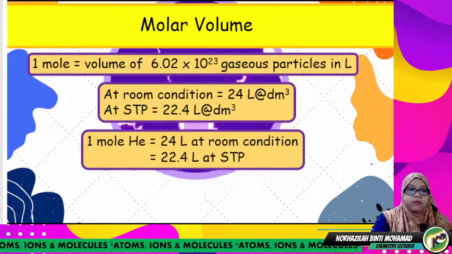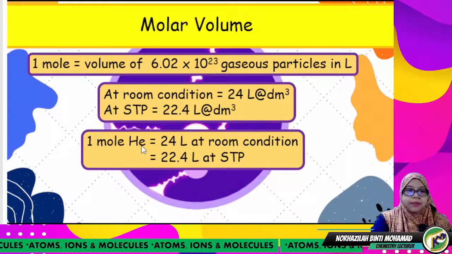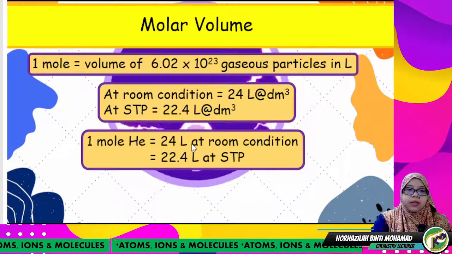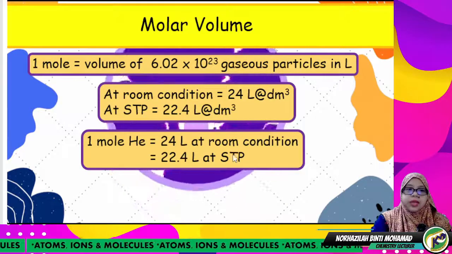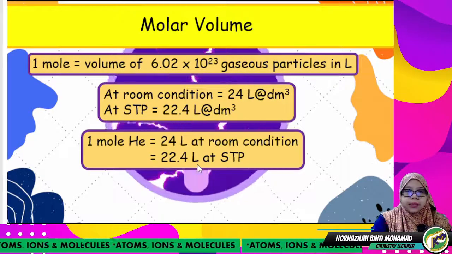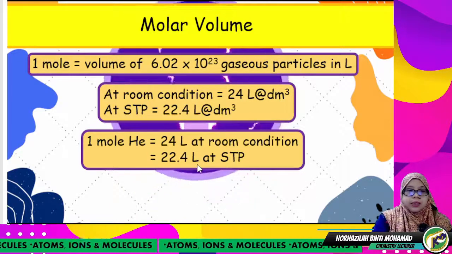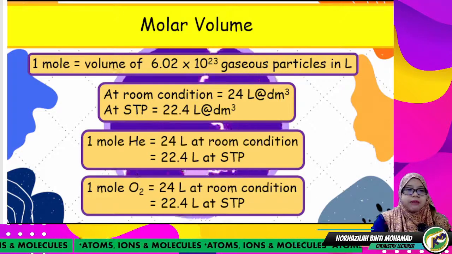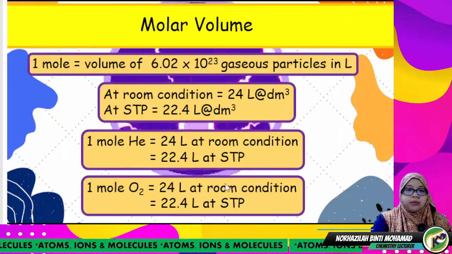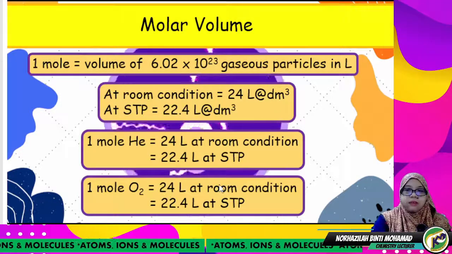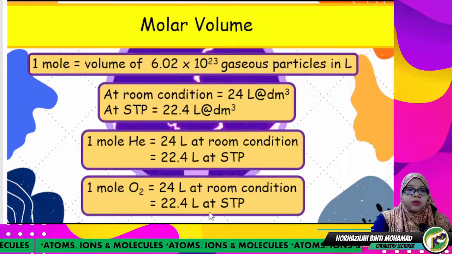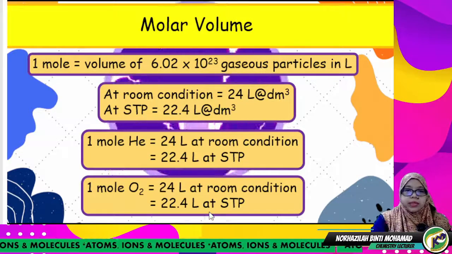So if you have 1 mole of helium, you have a volume of 24 liters at room condition and 22.4 liters at STP. Second example, the volume of 1 mole of oxygen at room condition is 24 liters, at STP 22.4 liters.